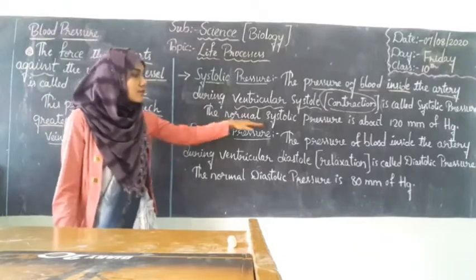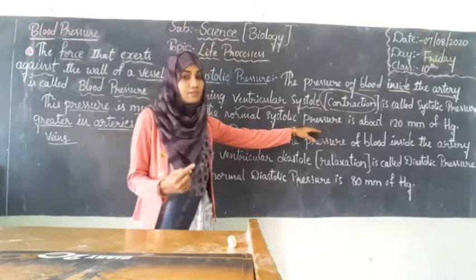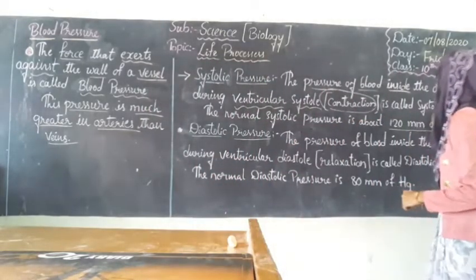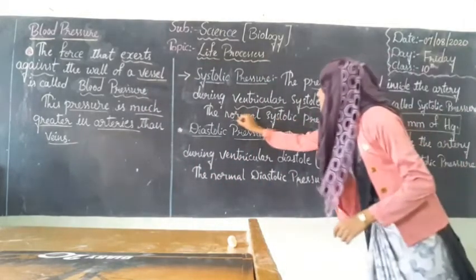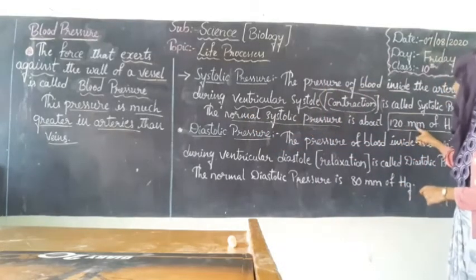The normal systolic pressure of human beings is 120 millimeters of Hg. So it's the normal systolic pressure. What is this 120 mm?